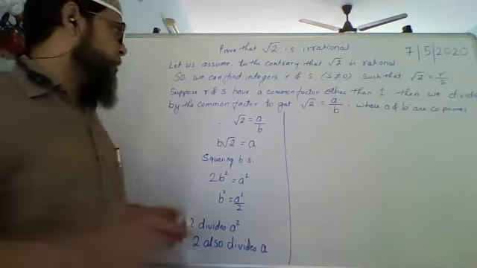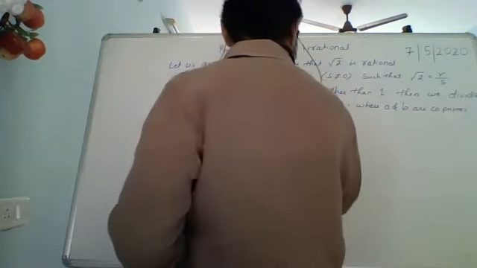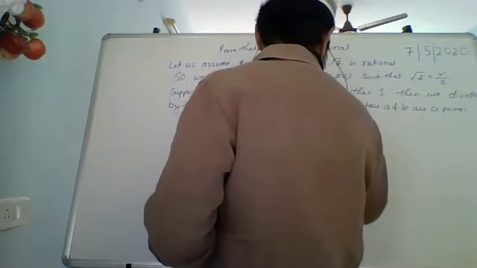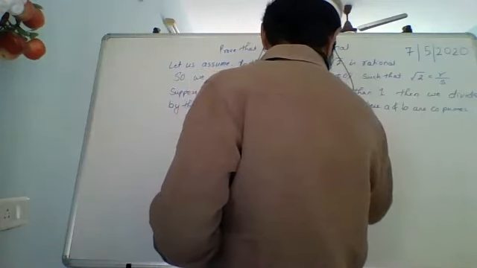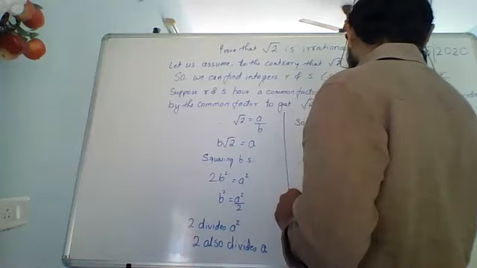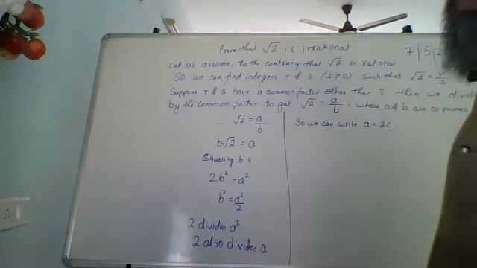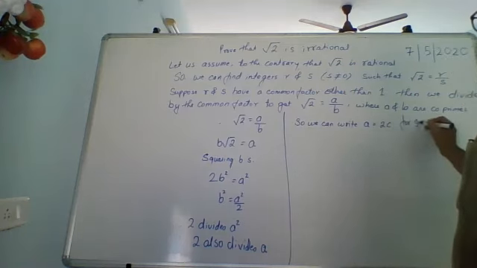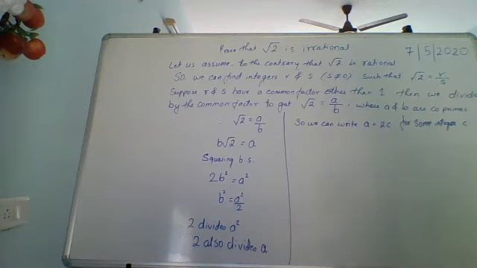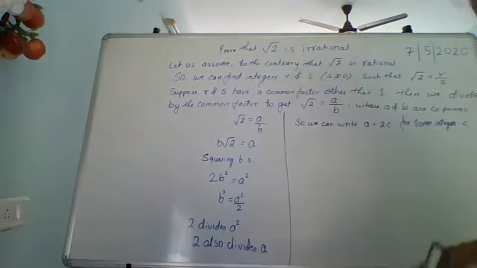Okay. Now if 2 divides A, we can say A equals 2C for some integer C. So we can write A equals 2C for some integer C.